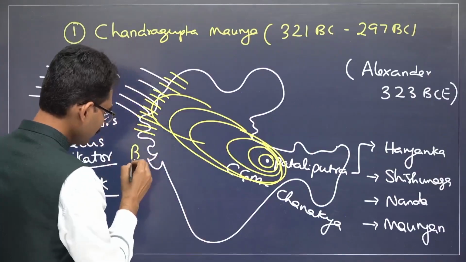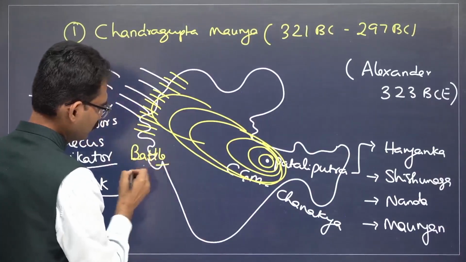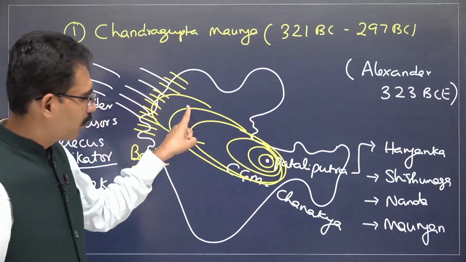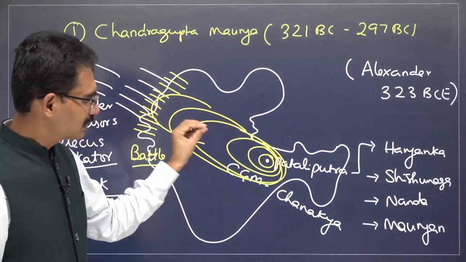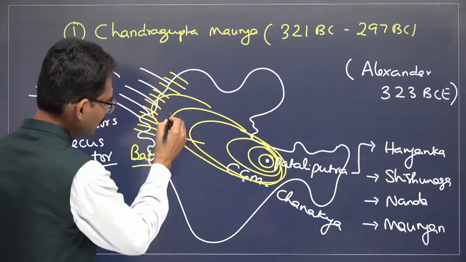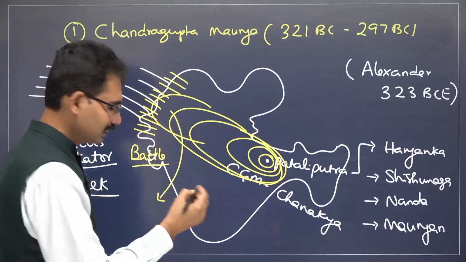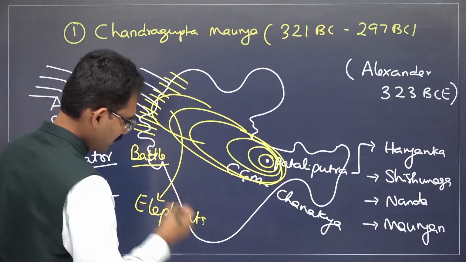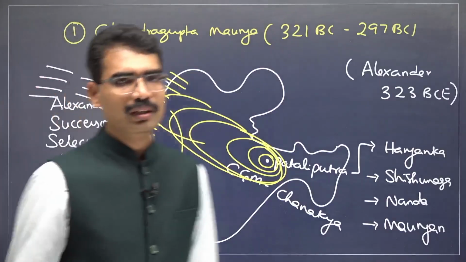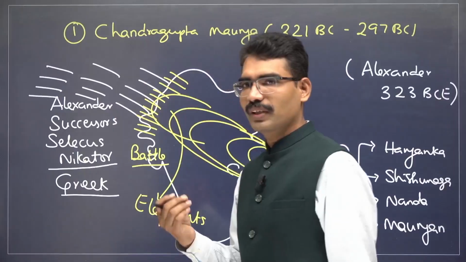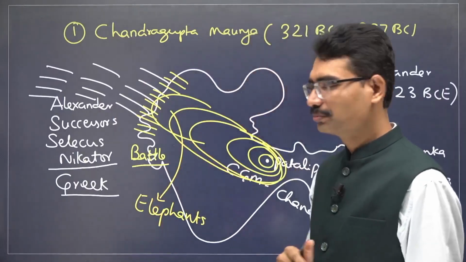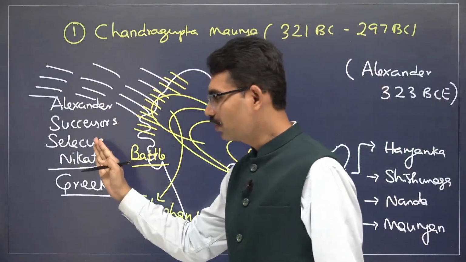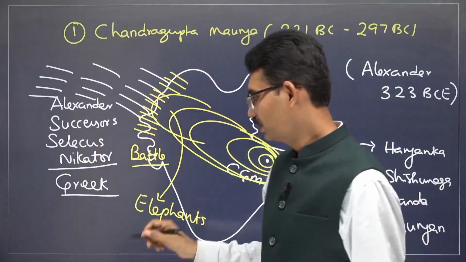A battle happened. One of the biggest strategic assets of the Indian army was the wing of elephants. That's why even the soldiers of Alexander were afraid of elephants. Now the outcome: Seleucus Nicator was defeated.